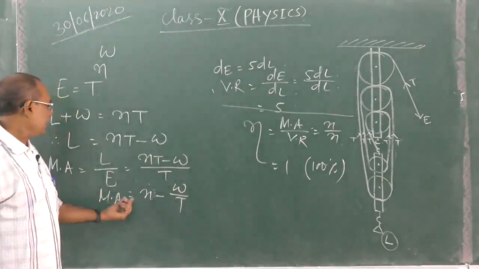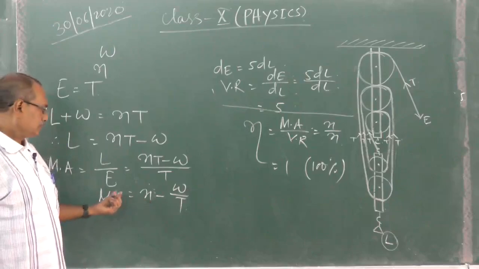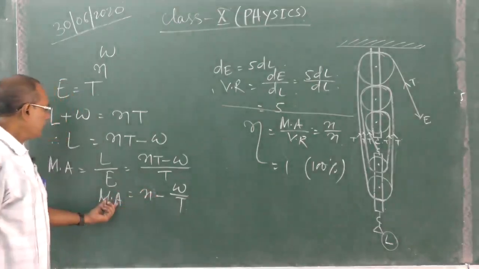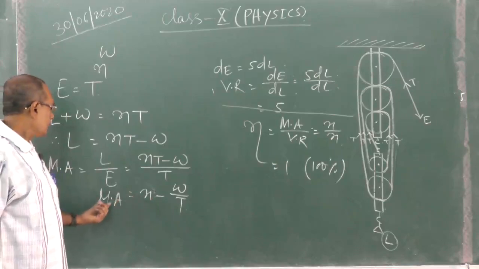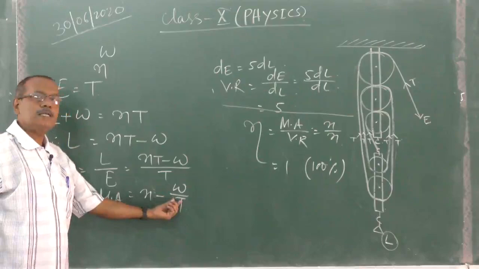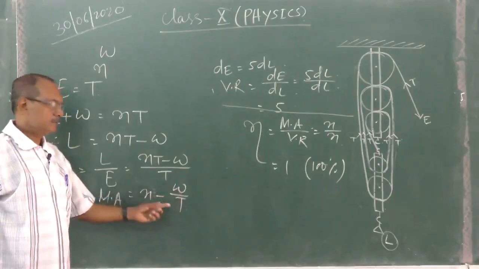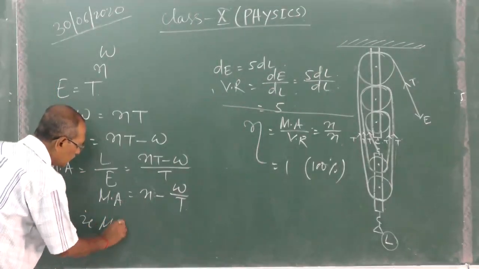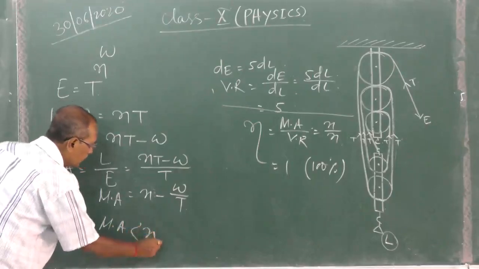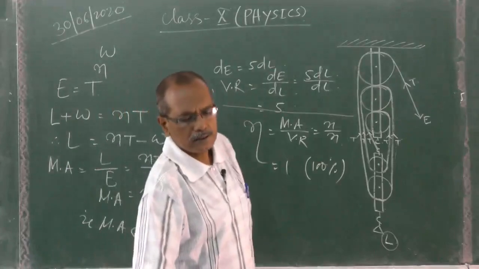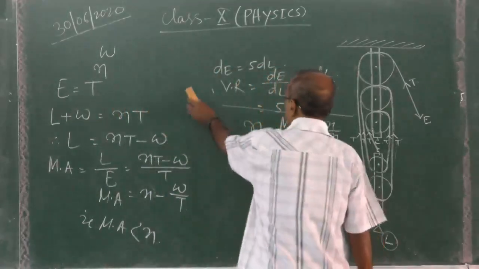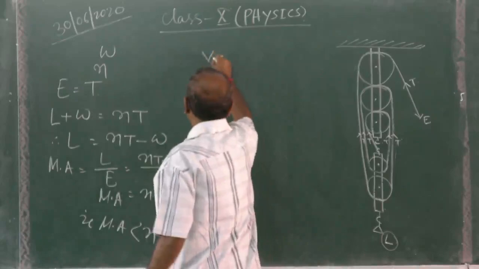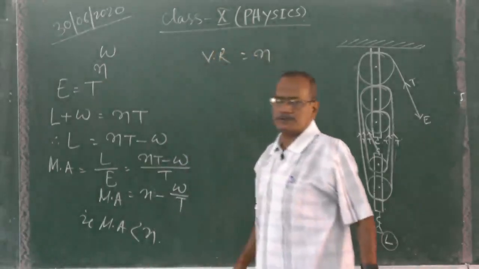For the ideal pulley system, MA is equal to N. Now for the actual case, it is coming less than N, because of W by T. So therefore MA is less than N. Again, velocity ratio here will be the number of pulleys, that is VR is equal to N. It will not change.